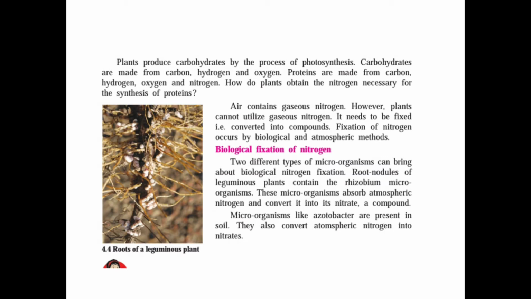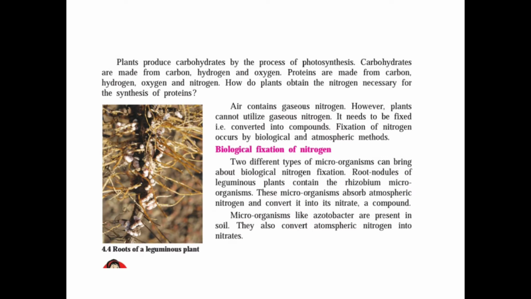Plants can get nitrogen for the synthesis of protein by two methods. They modify some parts of their body, such as the apex of the leaf, and change themselves to become insectivorous plants. Or second, leguminous plants like peanuts, pea plants, etc. have rhizobium bacteria in their root nodules, which also provide them nitrogen. Now the next point, that is the biological fixation of nitrogen.